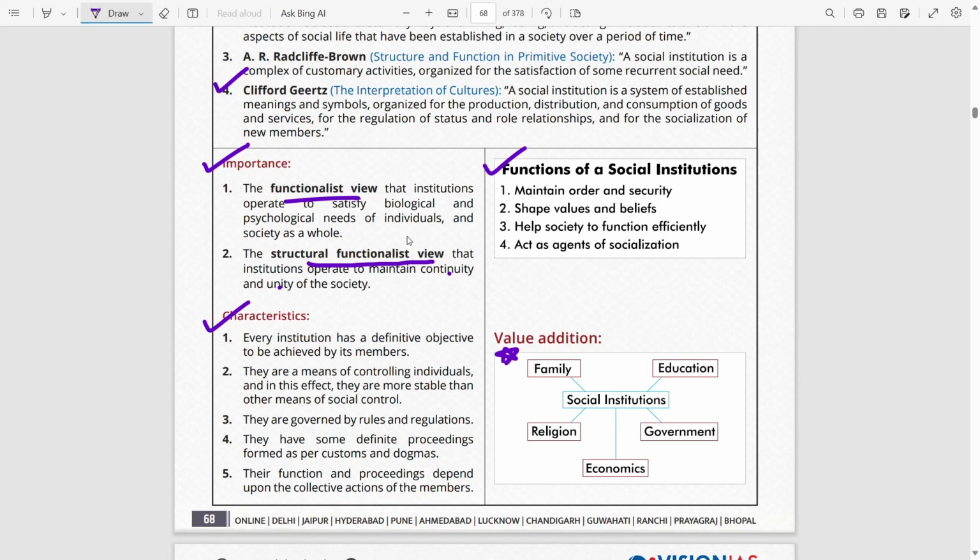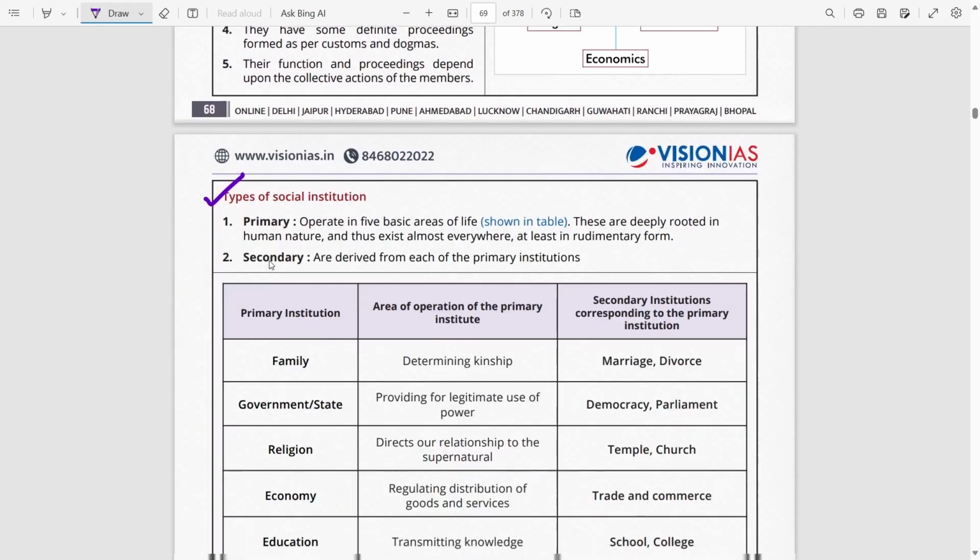If you just remember these two lines, this basically can be written for any of the socio-cultural anthropology concepts. So try to remember and form such kind of points which you can use across multiple concepts, and this will reduce your load. All right, moving on.